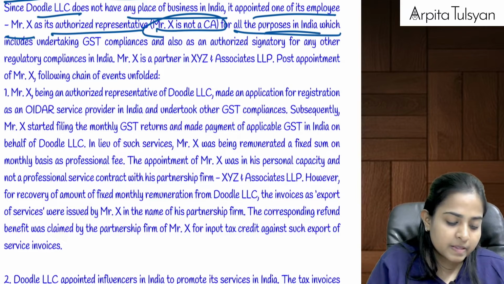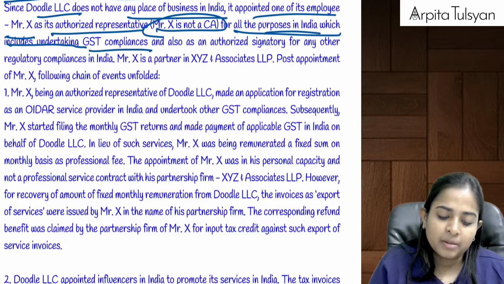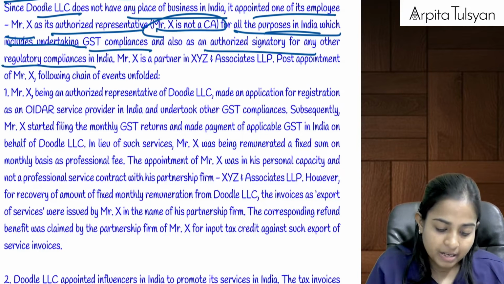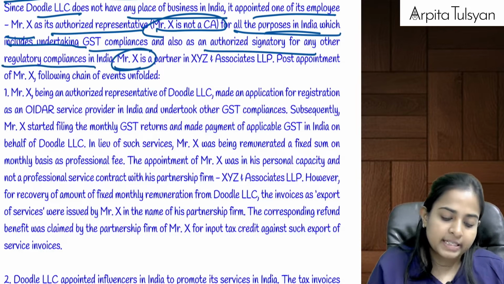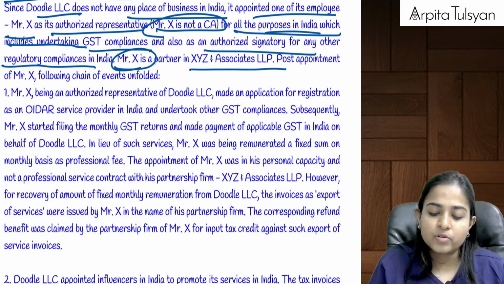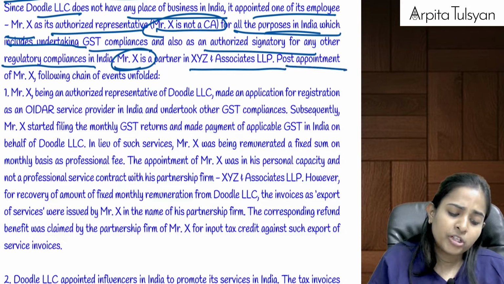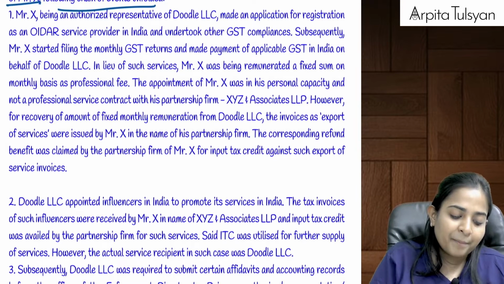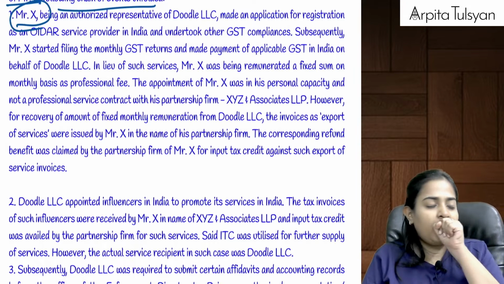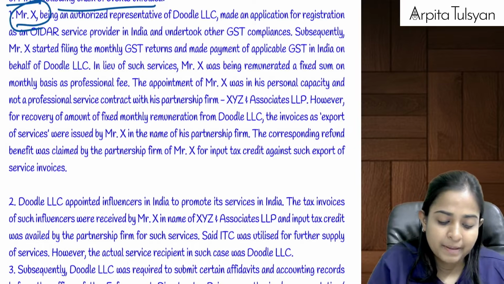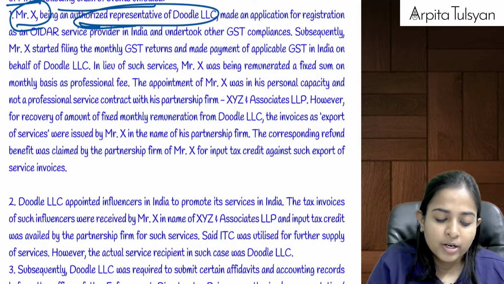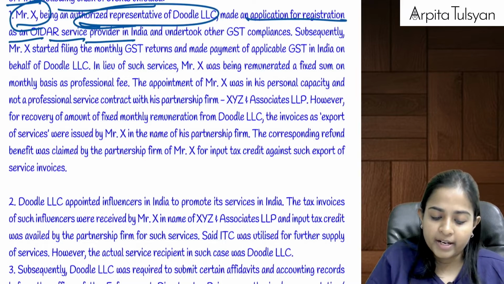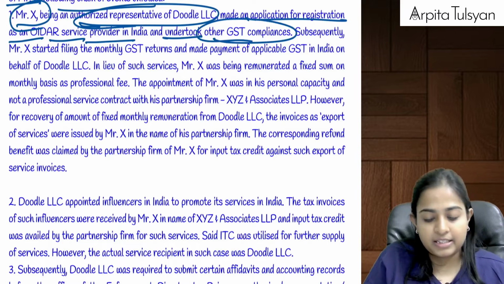For all the purposes in India, which includes undertaking GST compliances and also an authorized signatory for any other regulatory compliances here in India. Now, Mr. X, who is that authorized representative, is a partner in XYZ and Associates LLP. Post appointment of Mr. X, following chain of events unfolded. Oh my God. Now, Mr. X being an authorized representative of Doodle LLC, made an application for registration as an OIDR service provider in India and undertook other GST compliances.